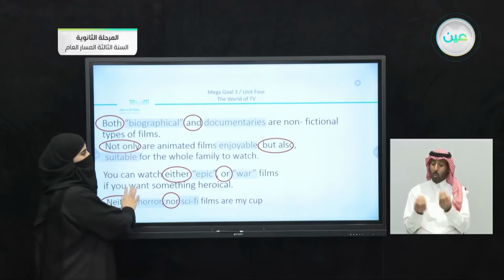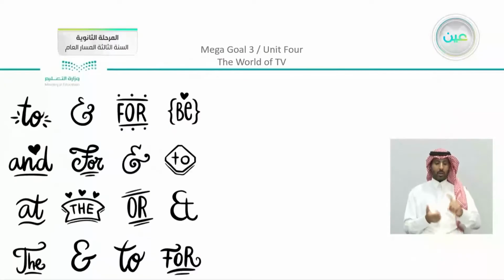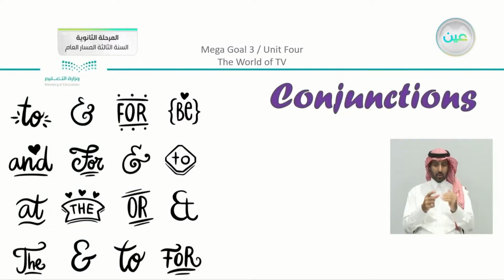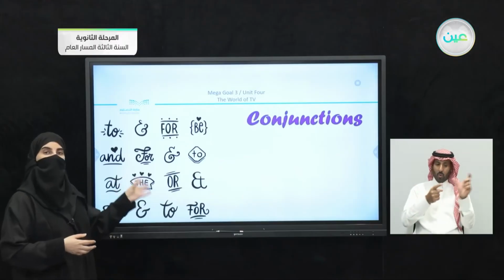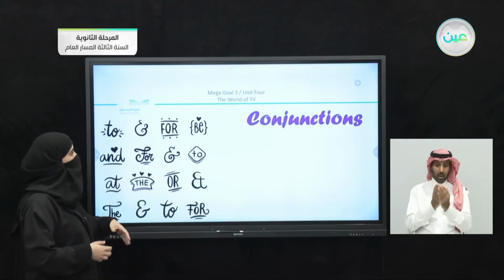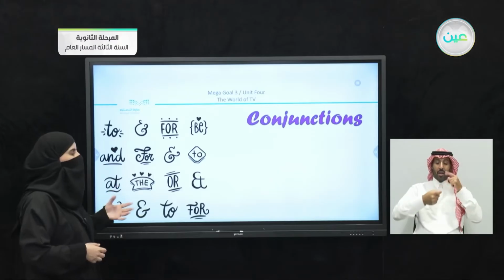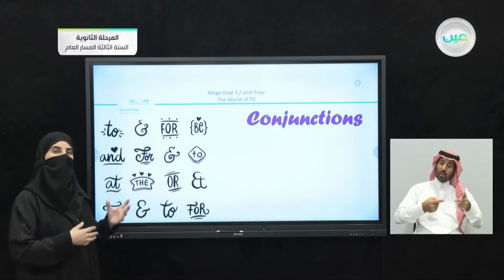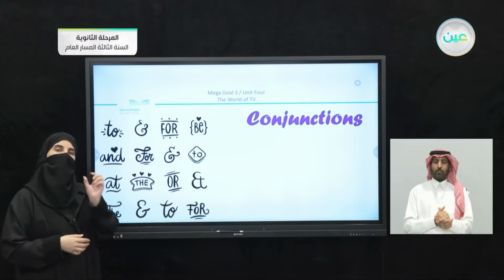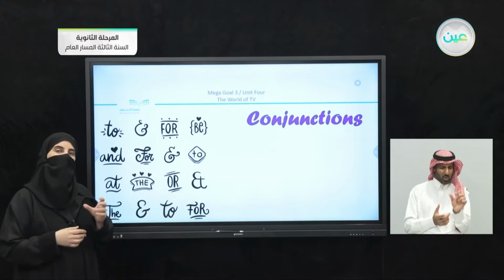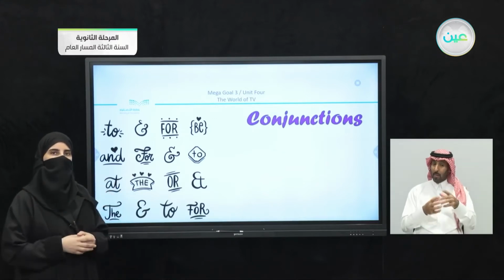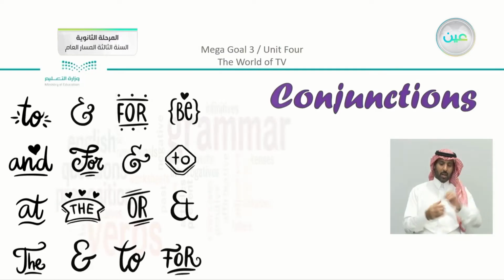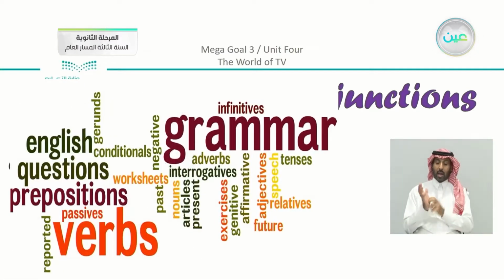So we can see from the sentences that we are going to use conjunctions. So what are conjunctions? You can see that we have here, like this picture, there are many conjunctions, like for example, for, and, or, and the conjunctions that we mentioned before. So they are simple, small words that make a big difference in our sentence. We are going to study conjunctions in our grammar lesson, inshallah.